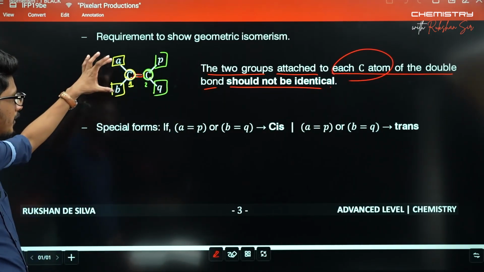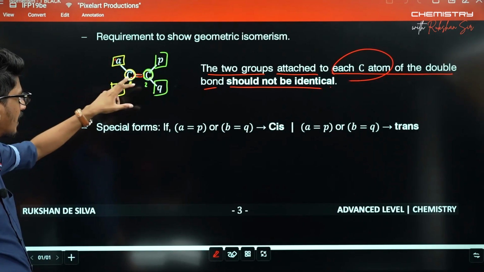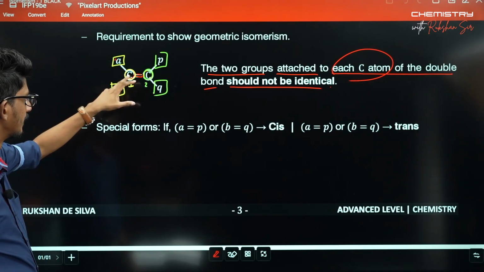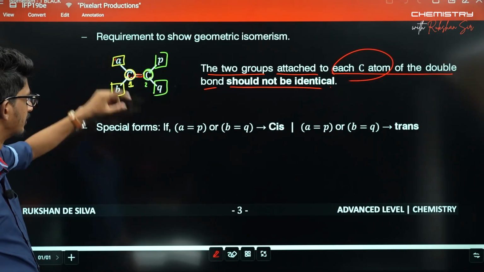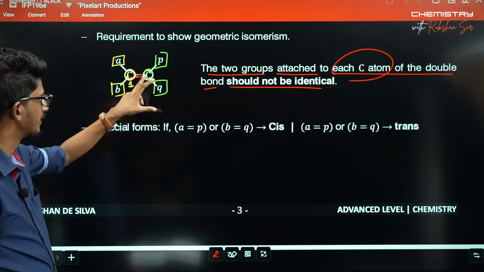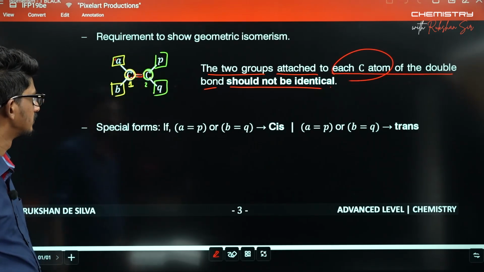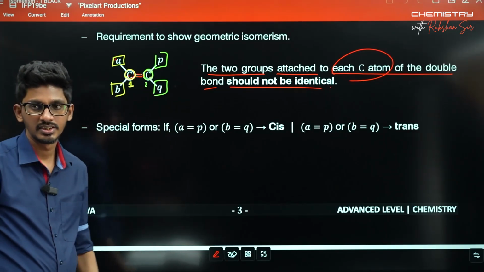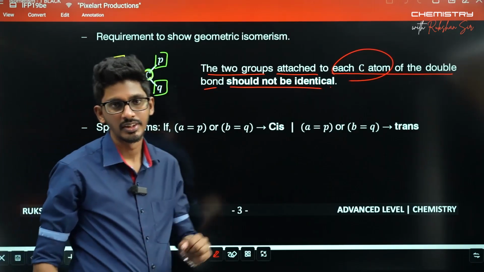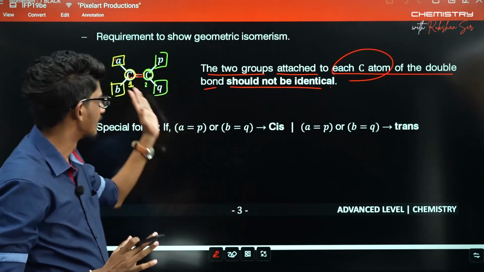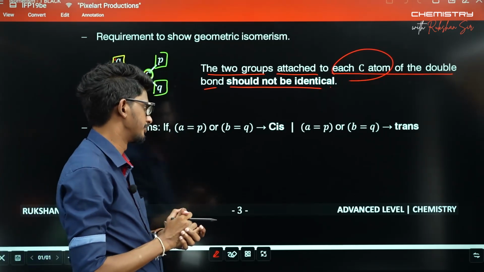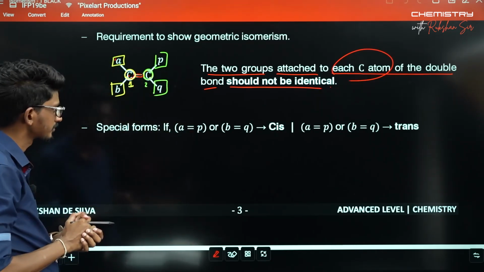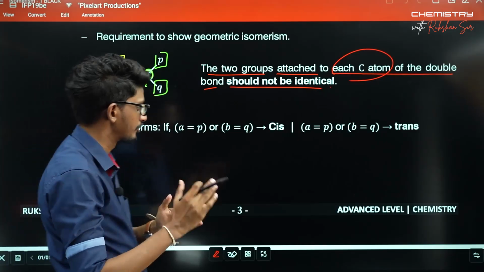The two groups of one carbon should differ, as well as the two groups of the other carbon. If that requirement is met, then yes, that molecule can show cis-trans isomerism. Then we have some special forms.